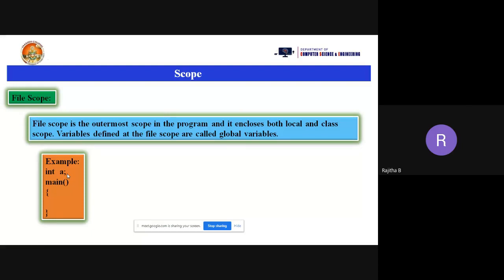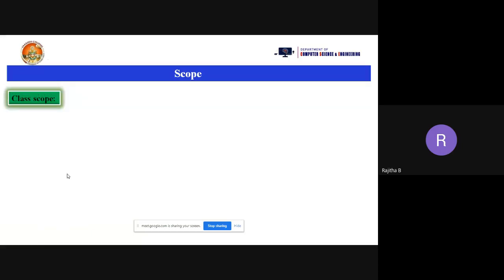Okay. Next, we have a fourth type of variable scope, that is class scope. So already we have seen what a class is. It is a collection of data members and member functions. And we have a scope for the class data members also, using access specifiers. Up to what extent can we access those variables?